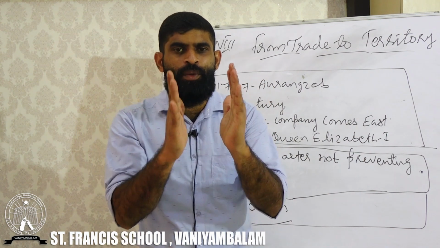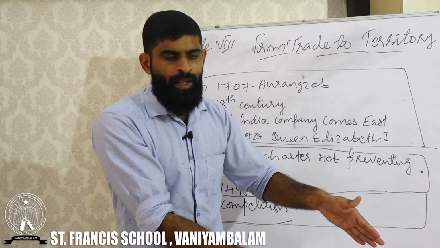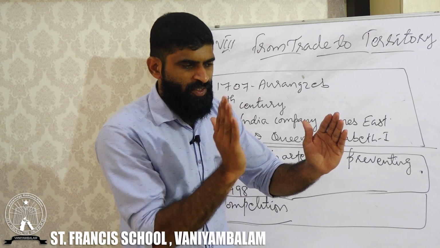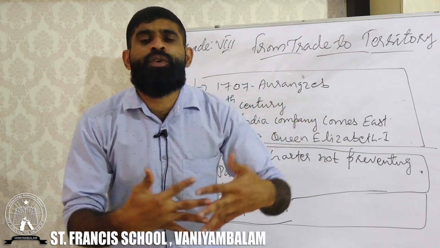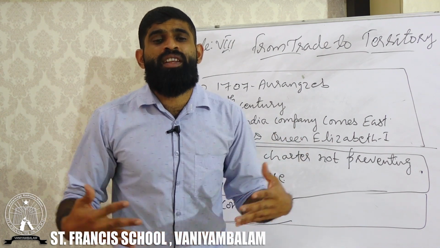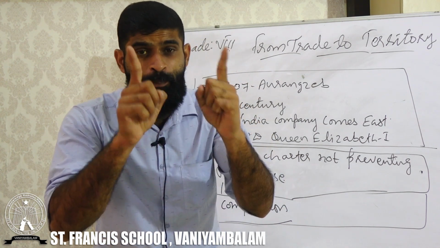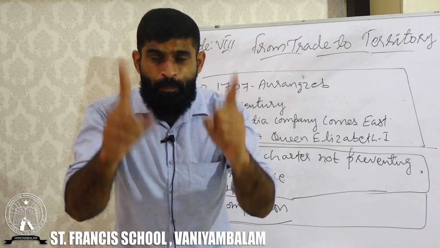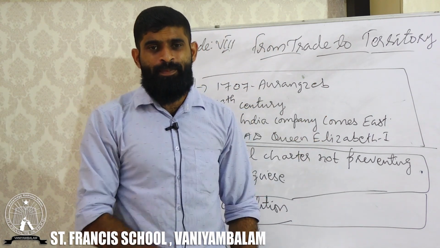Now I think you could understand what the situation of India was during the time of the Mughal Empire, and after the Mughal Empire, which means after the death of Aurangzeb, what happened to India. A number of rulers had originated, and they did not have a proper adjustment. They were fighting continuously, and that paved the way for the arrival of the foreigners into India.